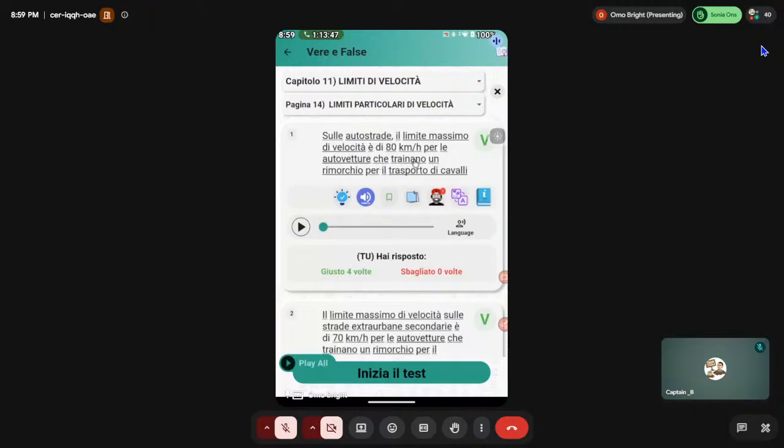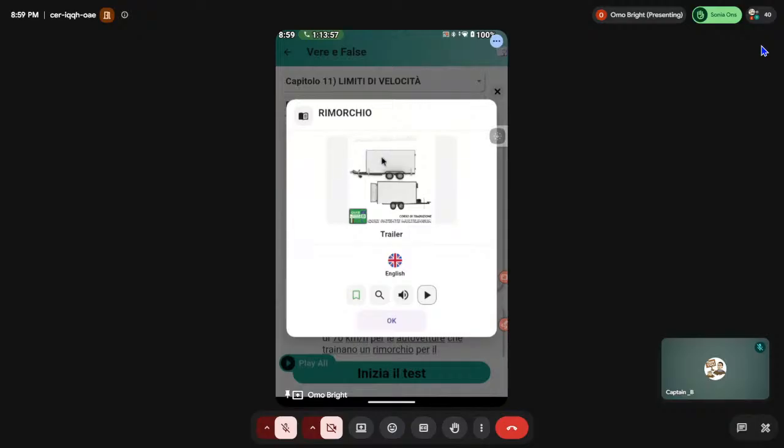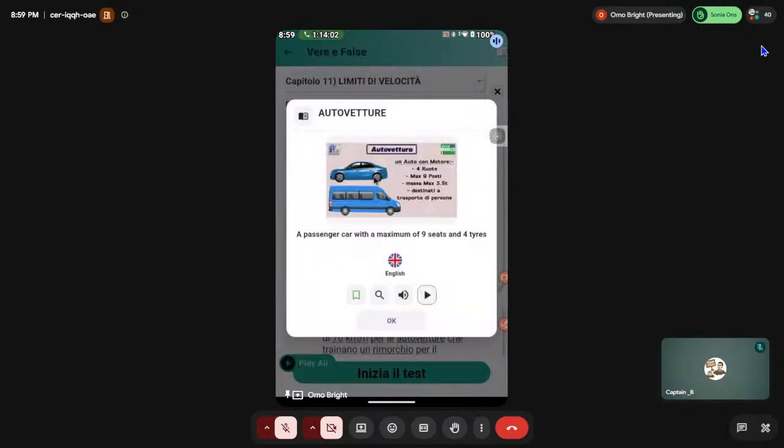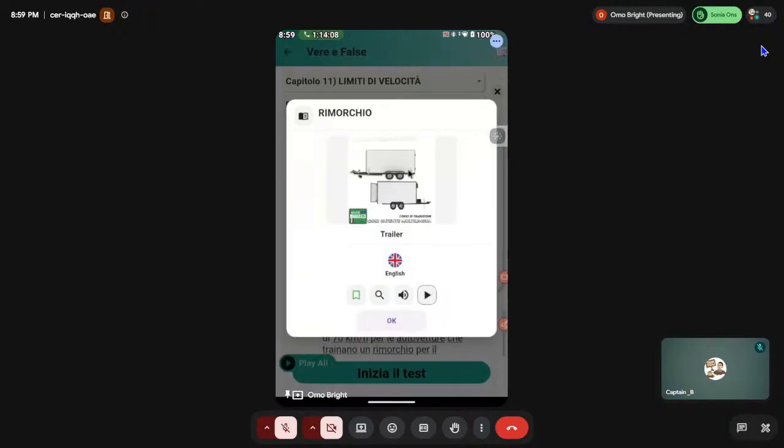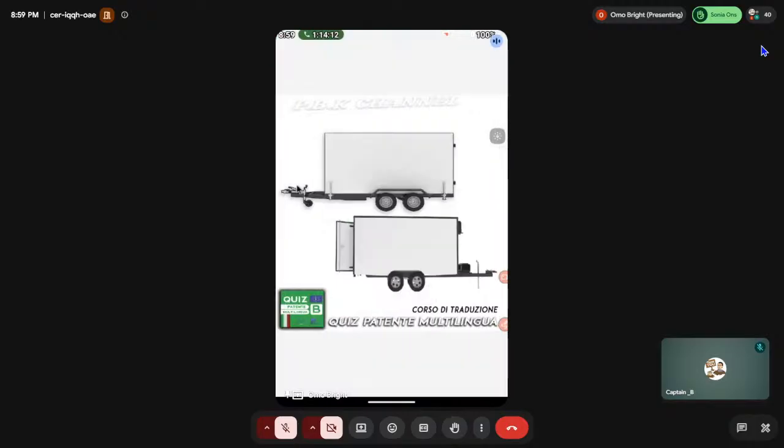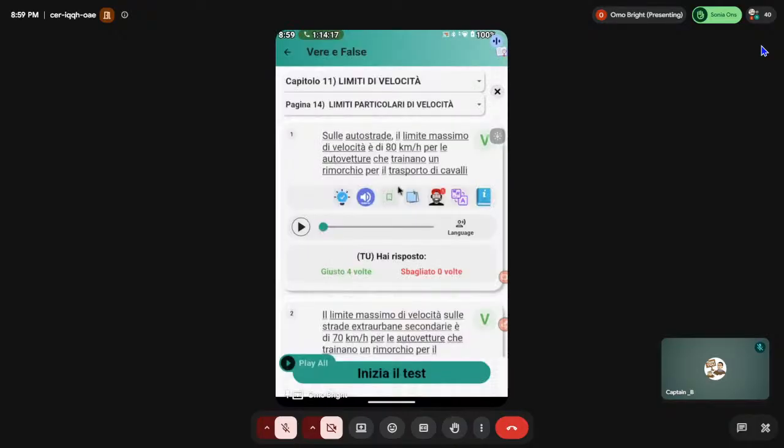that is towing a remorque. A car that is towing a remorque. A remorque is this one, this trailer. Okay? Autovettura is a normal car. So this upper one, this normal car, now is towing this one. Okay? Good. You see where it's towing it? This is where they tow it here. Yes, so you hook it on the back of that vehicle. Good. Now it's towing it.